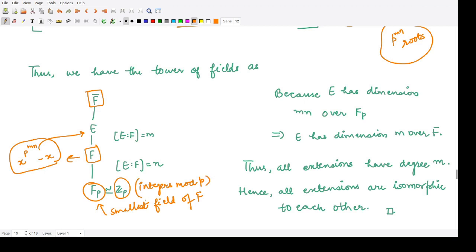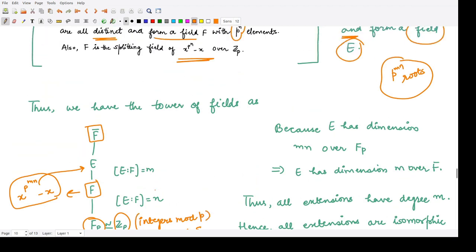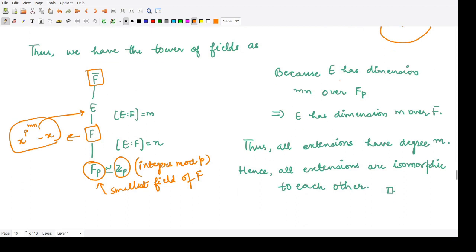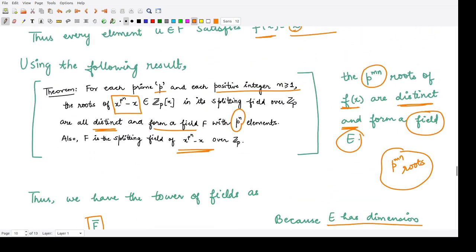So from here we can obtain a very useful result. We would say E has a dimension mn over Fp. Why? Because this is defined over Zp, and over Zp it forms a splitting field.